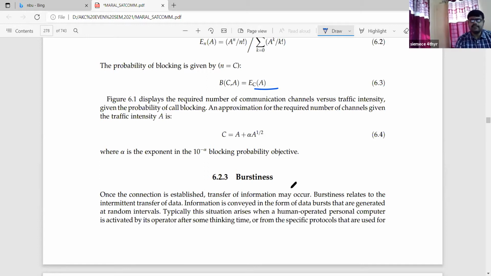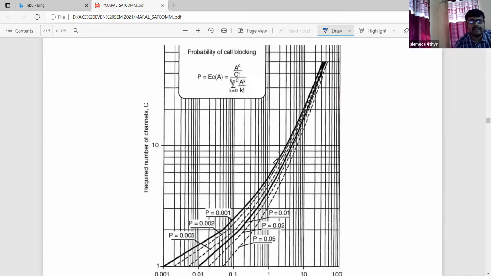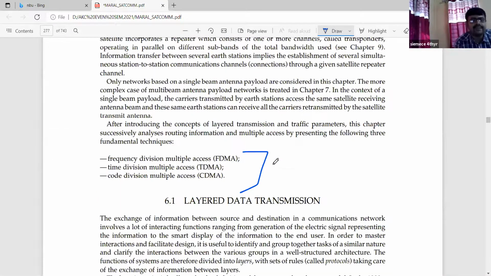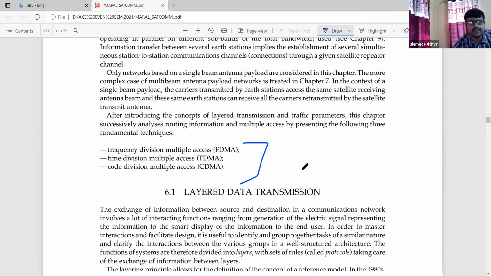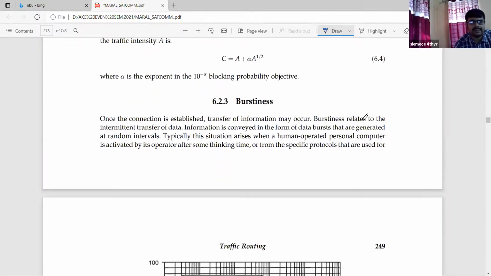These are not the ultimate intention of the topic we have mentioned, that is multiple access. Though we will discuss FDMA, TDMA, and CDMA, these are the basic definitions and concepts that are required to discuss the different types of multiplexing techniques.